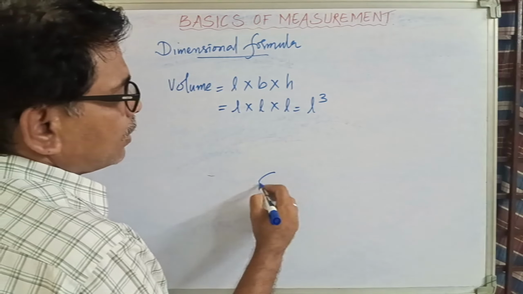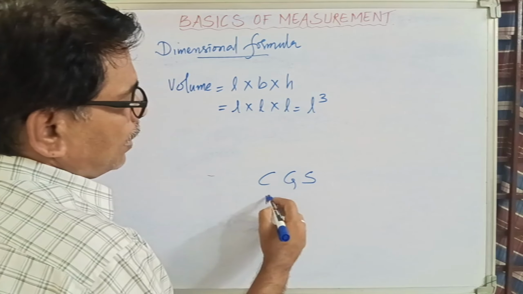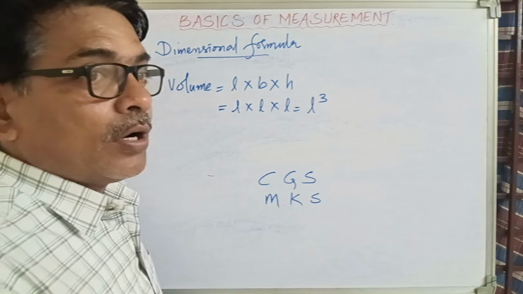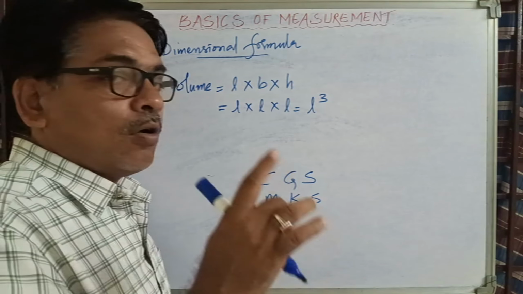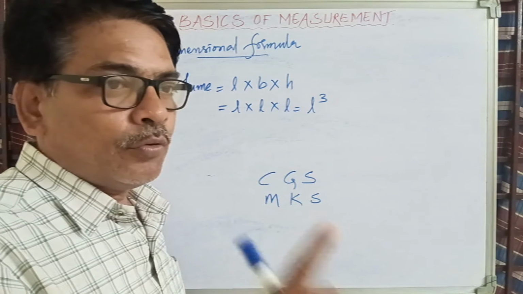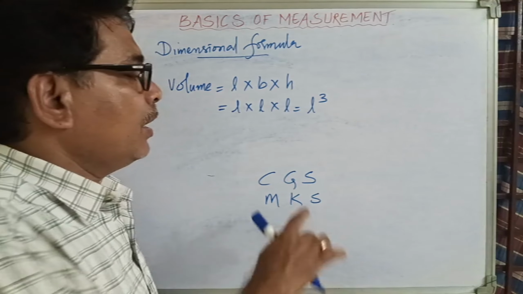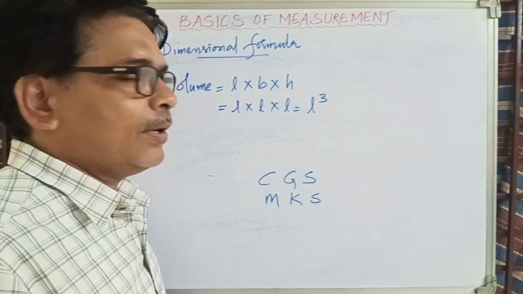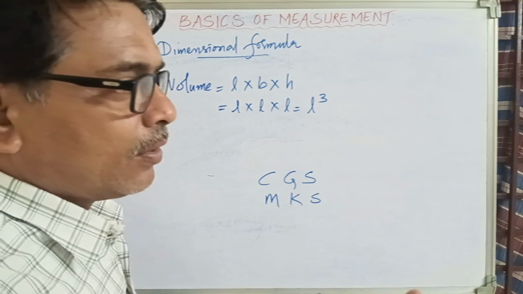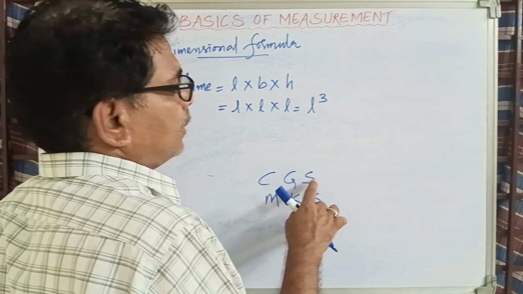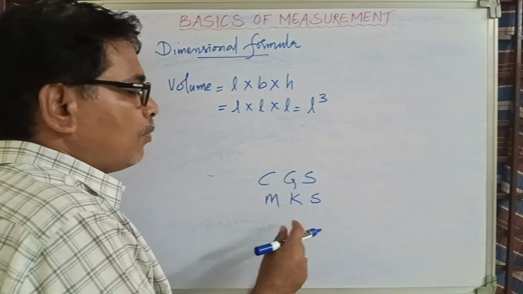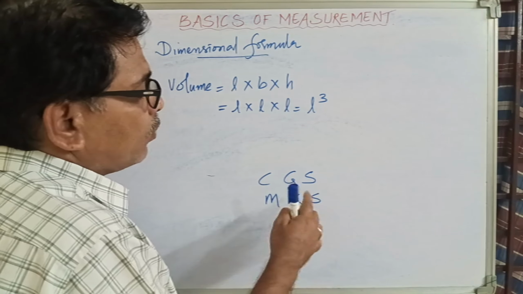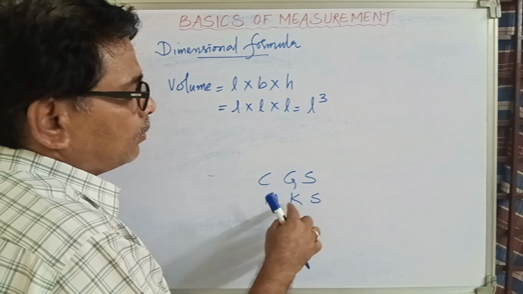Now, systems are of 3 types, CGS, MKS and SI. Right? Fundamental quantities are 7. Now, all 7 fundamental quantities will have unit only in SI system. In CGS system, you don't have units for the 4 fundamental quantities. You have units only for 3. That is length, mass and time. One more. Why these systems are written like this only, like CGS, MKS, why not GCS and MSK?